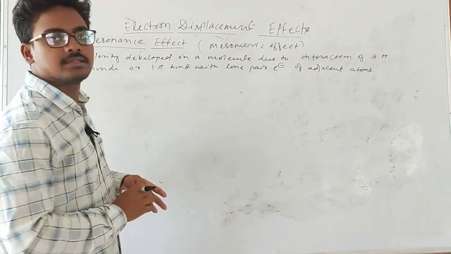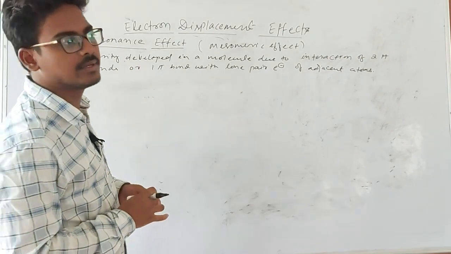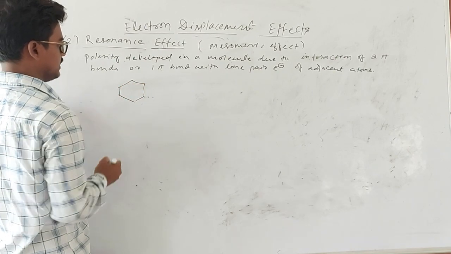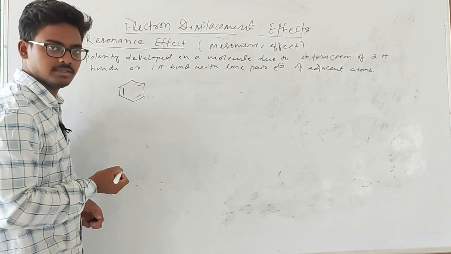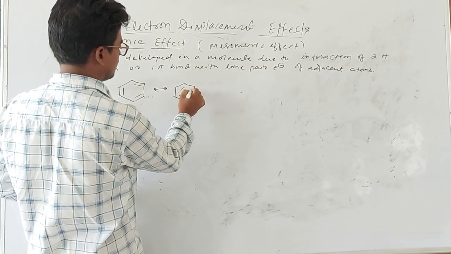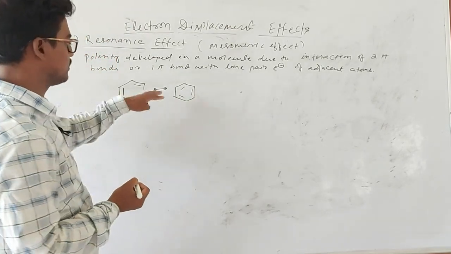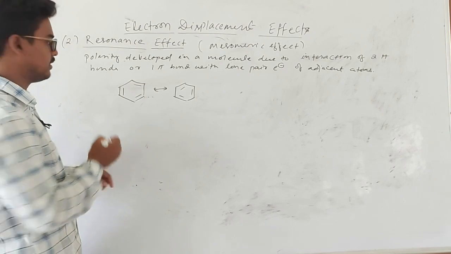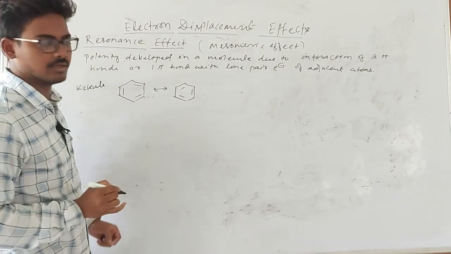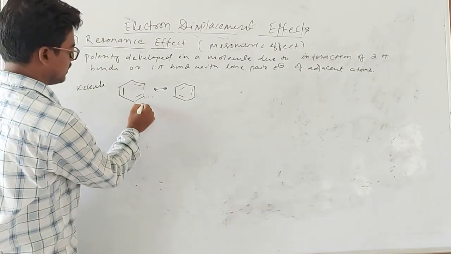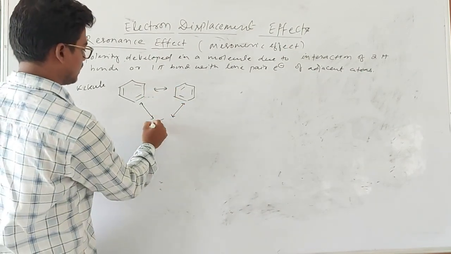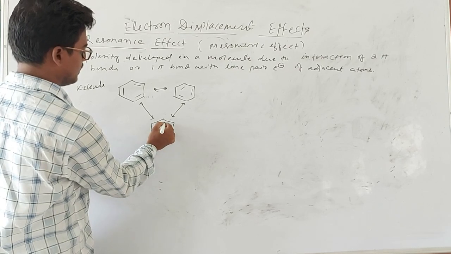Okay, so the resonance effect was first observed by Kekulé, who developed the structure of benzene. We have seen this is the structure of benzene. Another structure is also like this, with alternate double bonds. So this structure was developed by Kekulé. If you consider these two structures and make an overall structure, it will look like this.